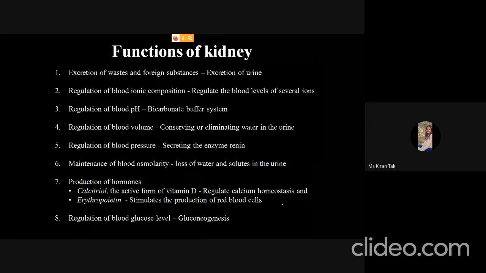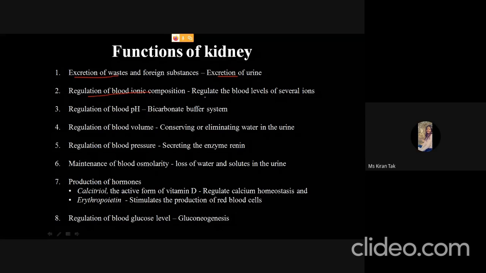The next is the functions of the kidney. So apart from the excretion of wastes, there are a number of functions of the kidney. Okay, so first is the excretion of wastes. As we all know, it helps in the excretion of urine. The next is the regulation of the blood ionic composition.